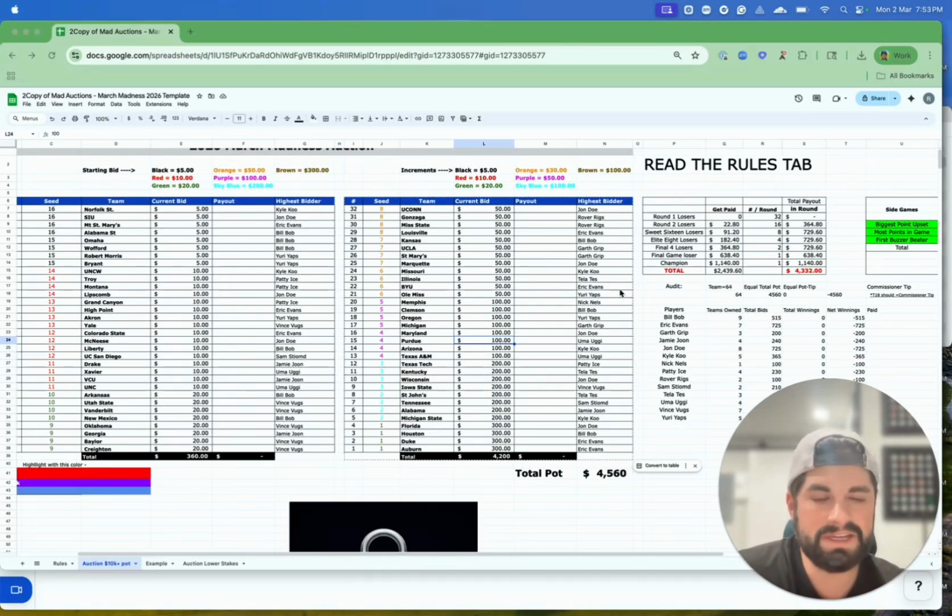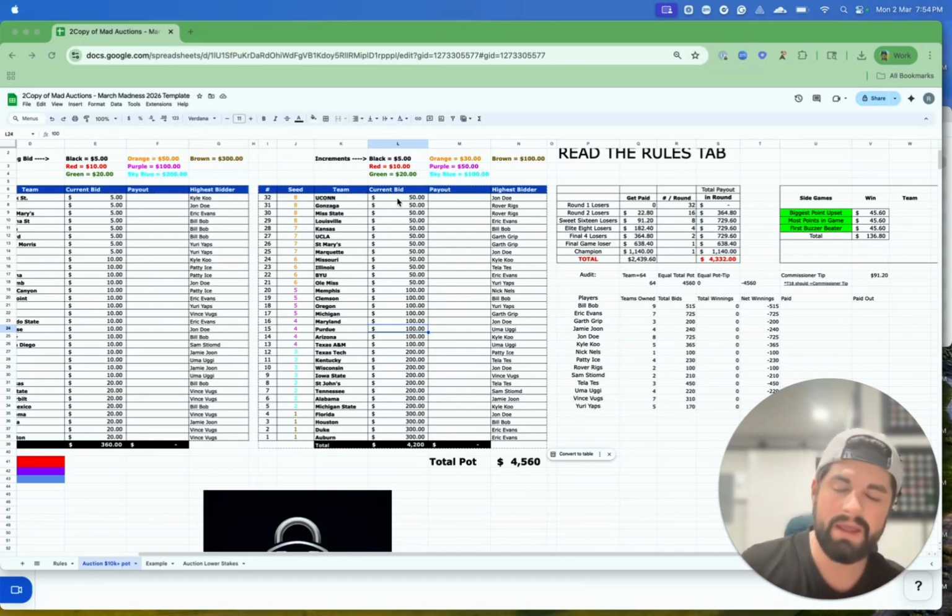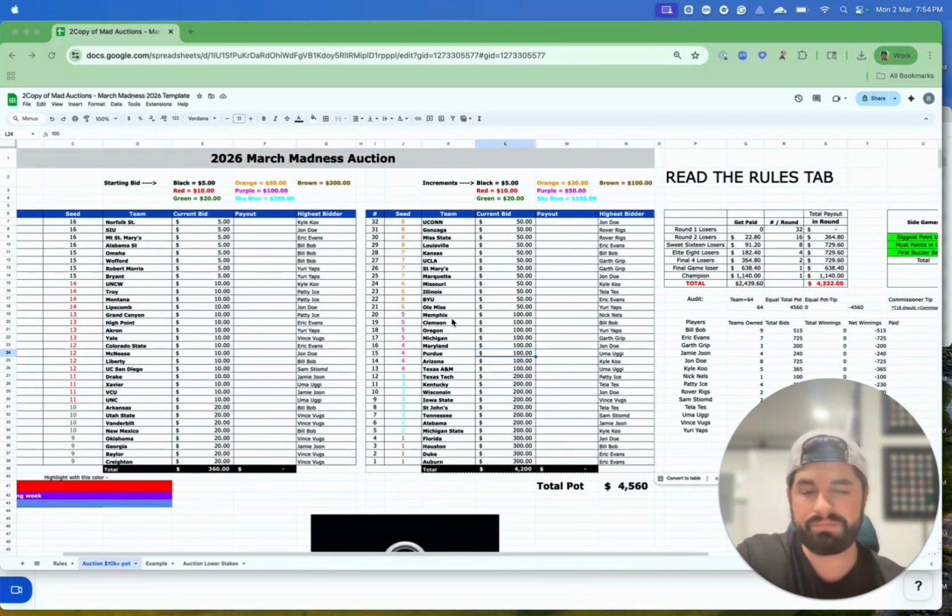Now, a couple other things to take note of are the results, right? So as it stands right now, the national champion winner would win $1,140, which is about, I think, 25% of the total pot, right? And so if you think about it, if you get UConn for $50 as an 8 seed and they end up getting all the way to the championship and winning, you're going to win almost $1,100, right? Now, during the week, you're going to be getting bids from a lot of people.